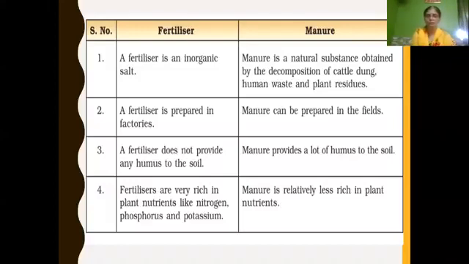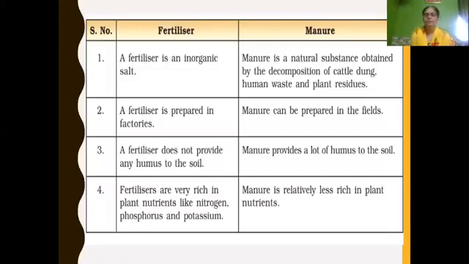So you will write: name the plant nutrients present in fertilizers: nitrogen, phosphorus, and potassium. Fertilizer is prepared in factories. And fertilizer is an dash. What will you write? Inorganic salt.